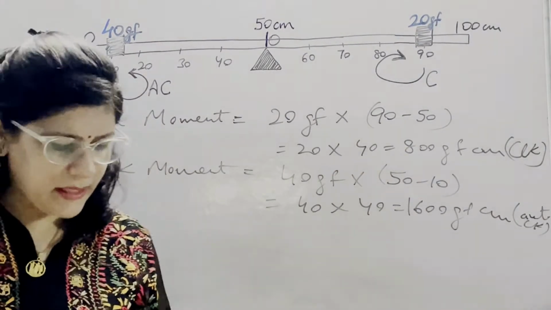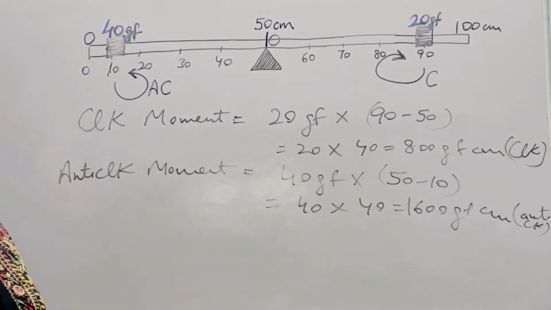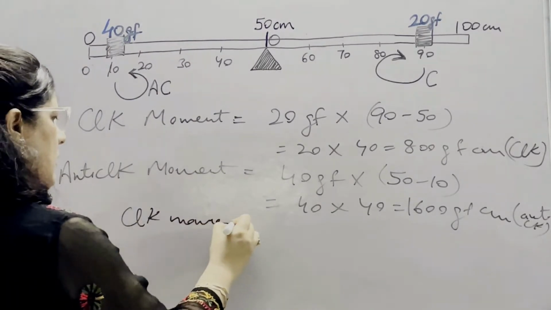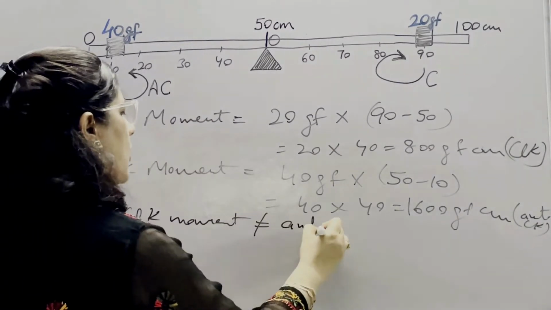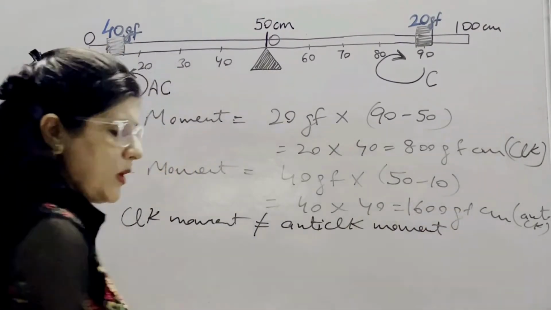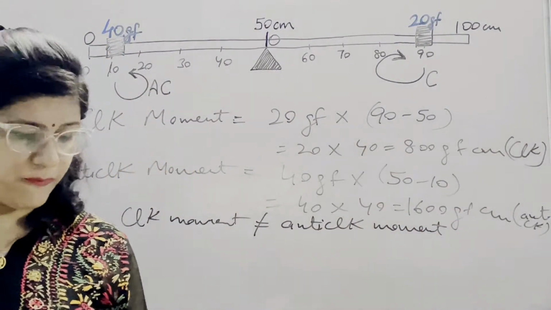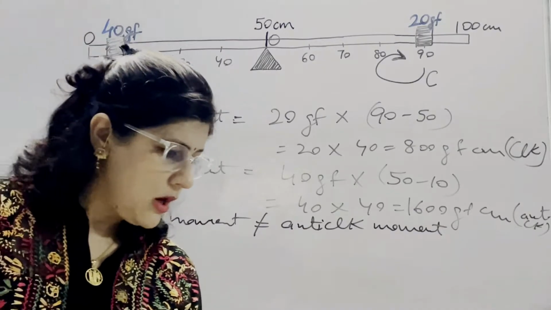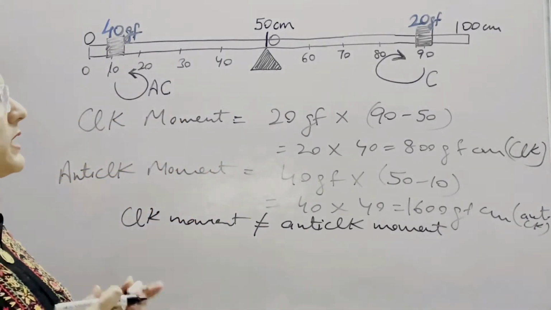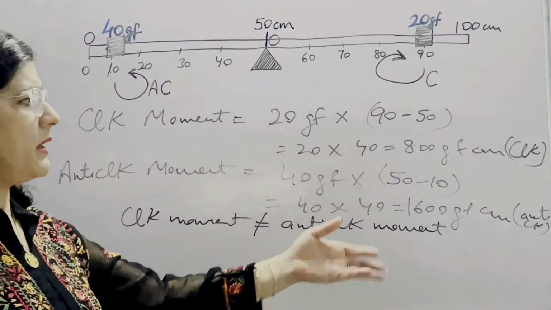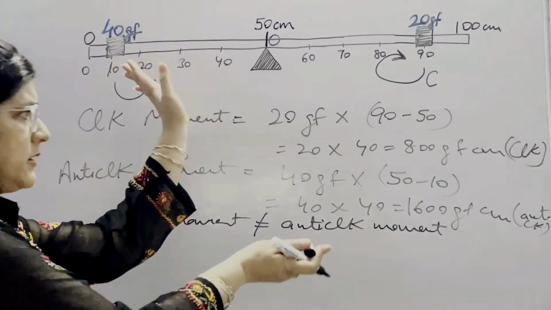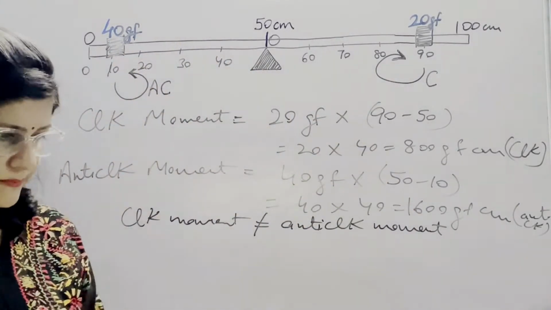Now, first part: is the meter rule in equilibrium? We will write clockwise moment is not equal to anti-clockwise moment. So the scale is not in equilibrium position. Now in the second part they have asked, if not, how will the rule turn? So the rule will turn, obviously, in the direction of the bigger moment, clockwise or anti-clockwise? Anti-clockwise. So the scale will tilt in the anti-clockwise direction.